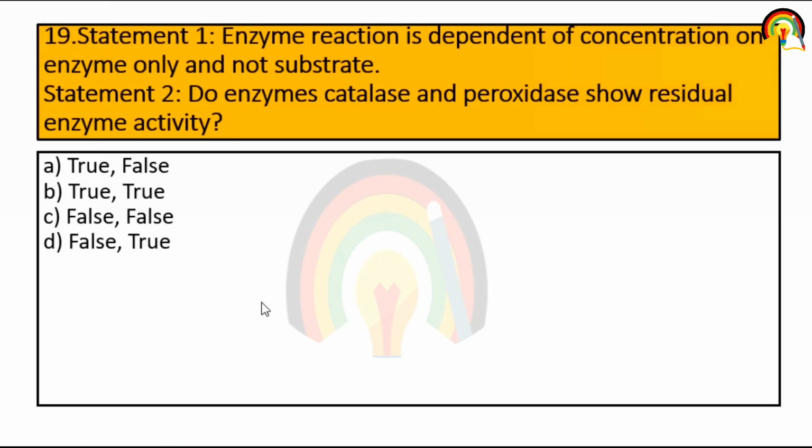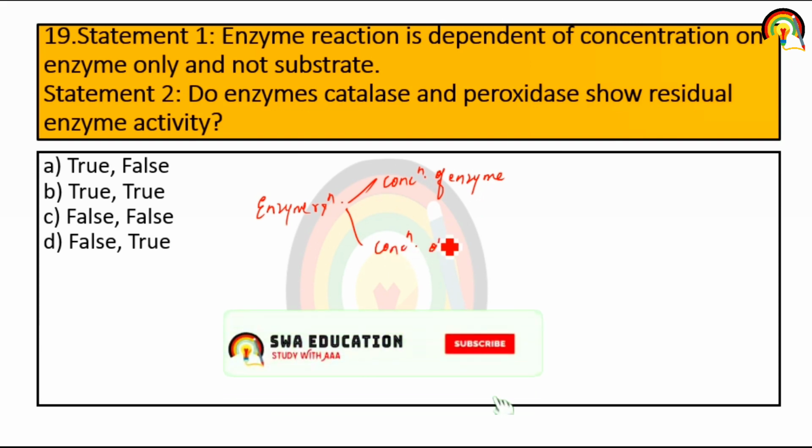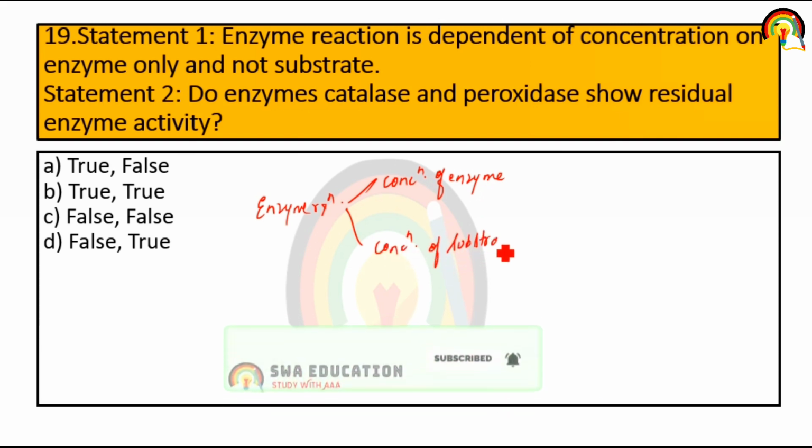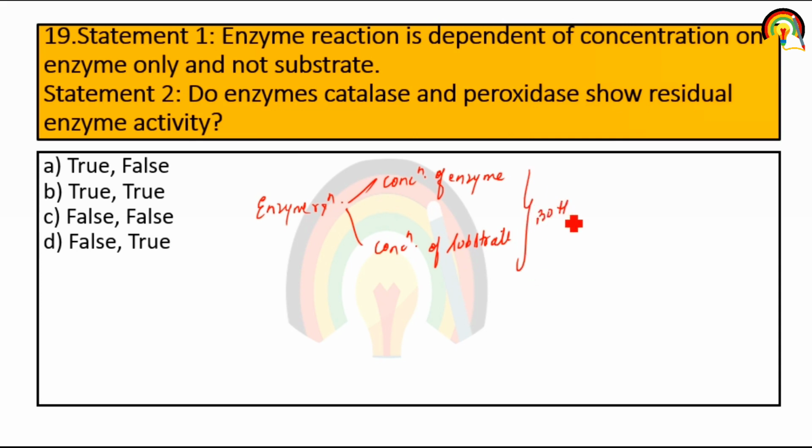Next question. Enzyme reaction is dependent on concentration of enzyme only, not substrate. So enzyme reaction is dependent on concentration of enzyme as well as concentration of substrate. So it depends on both, not only the concentration of enzyme. So the statement is incorrect. It depends on both. So it's false. That is given in C and D.